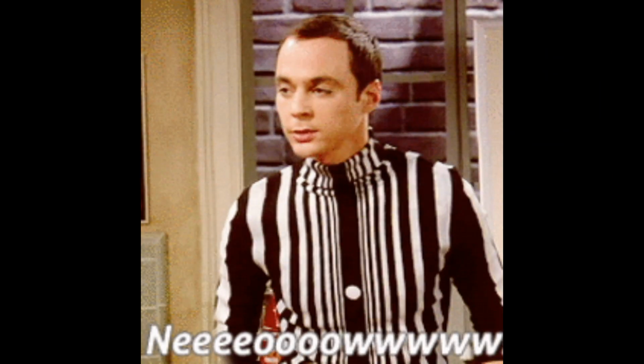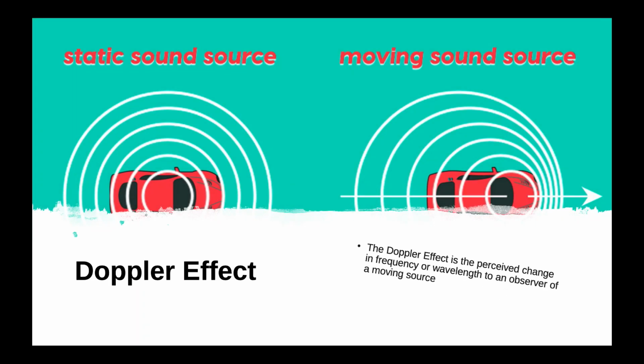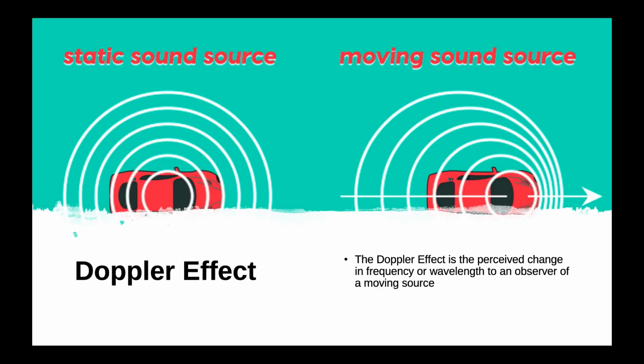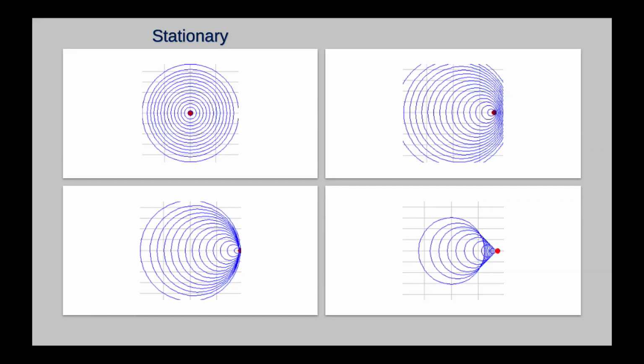Let's talk about the Doppler effect. The Doppler effect is the perceived change in frequency or wavelength to an observer of a moving source. There are three speeds an object moves during the Doppler effect. There is subsonic, in which the object moves below the speed of sound, sonic, in which the object is moving at the speed of sound, and supersonic, in which the object is moving faster than the speed of sound.